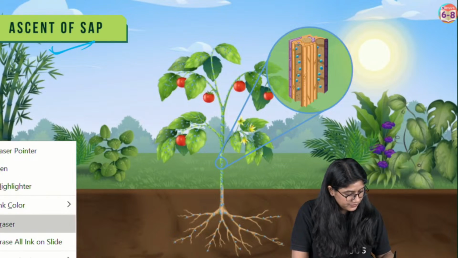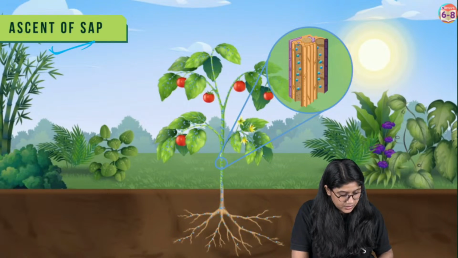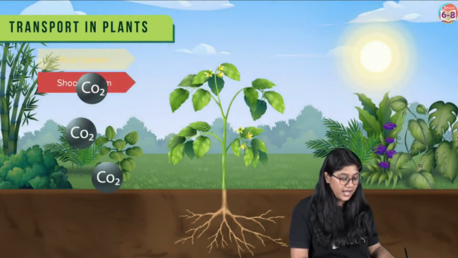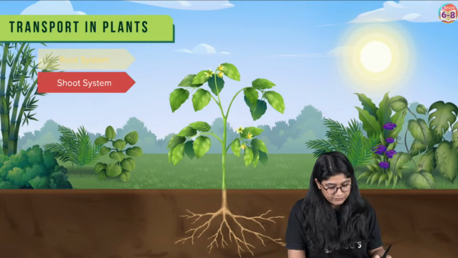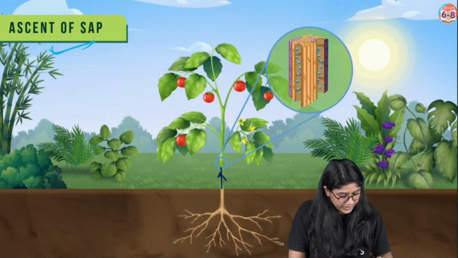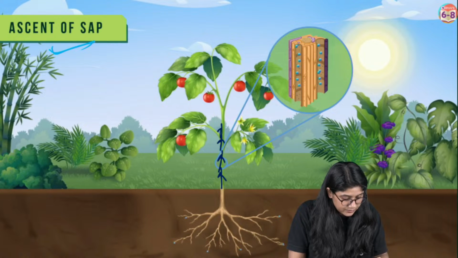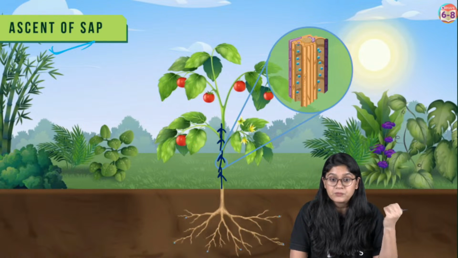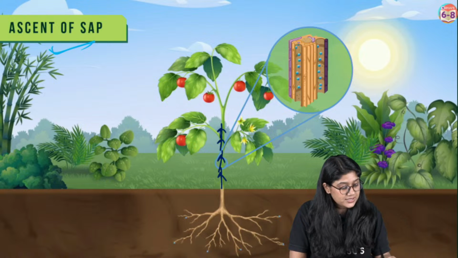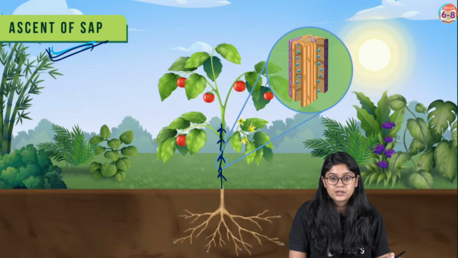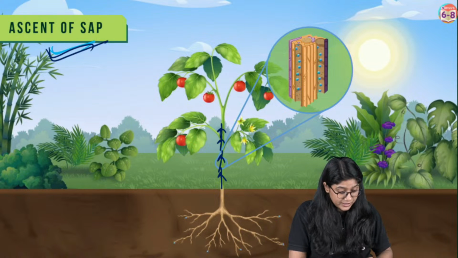Ascent of sap is the fluid that we have. See over here, the fluid that we have in the cell, which has water and different components, is called the ascent of sap.